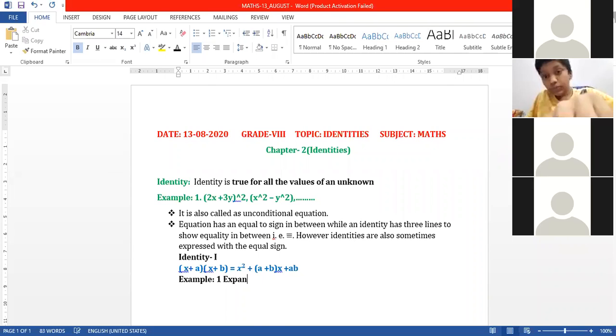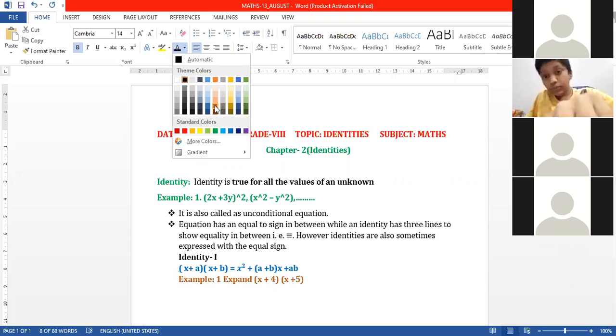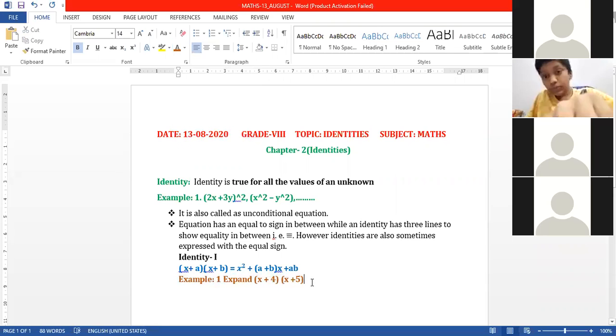Expand (x + 4)(x + 5). Now in this question, students, you are observing it is looking like (x + a)(x + b). Stop writing, everyone.